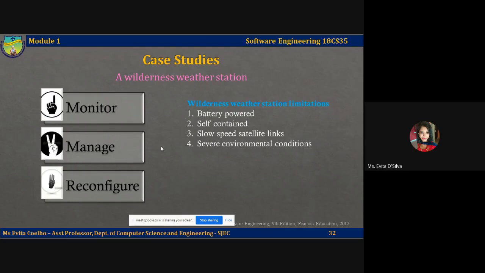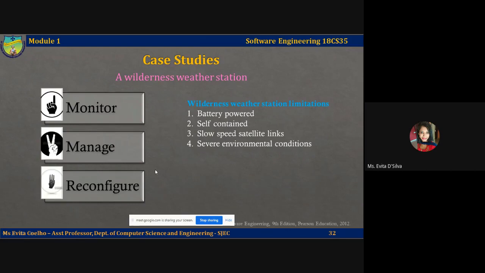It should manage the system power and generate whenever the environmental conditions permit, but also ensure that generators are shut down in potentially damaging weather conditions such as high wind. The third component of the wilderness station system would be to reconfigure.